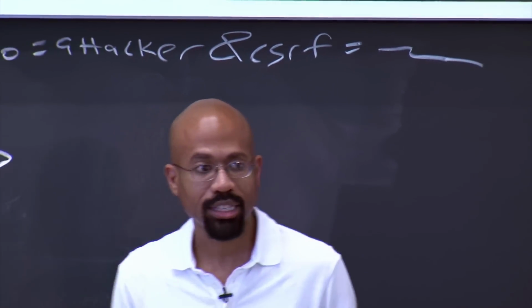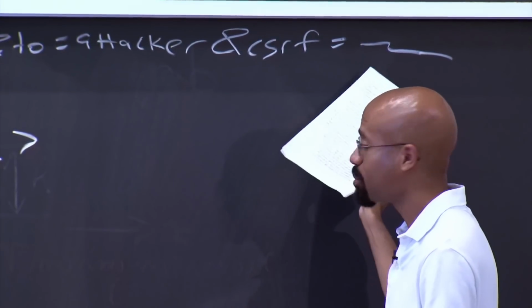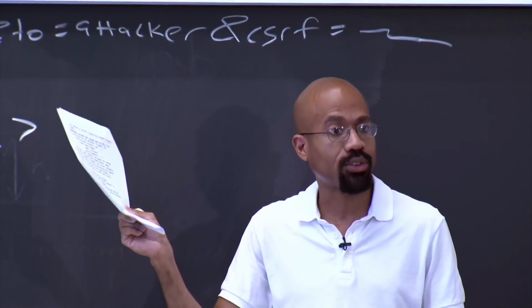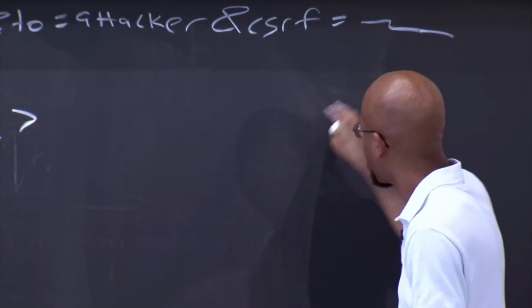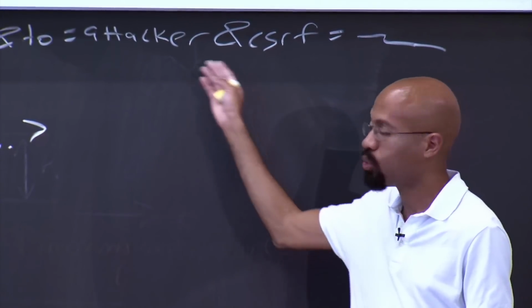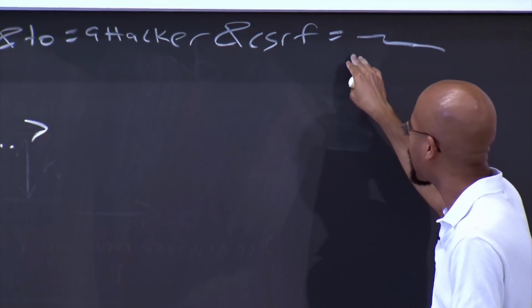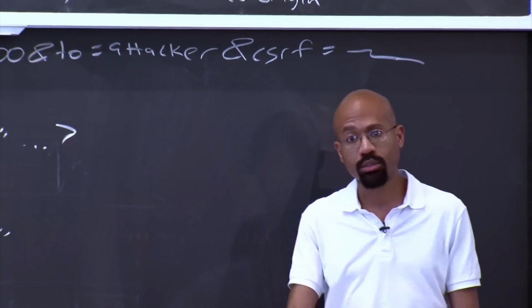Right? And so what this does is that this now means that the attacker would have to be able to guess the particular random token that the server had generated for the user each time the user had gone to the page, right? And so if you have sufficient randomness here, the attacker can't just forge one of these things. Because if the attacker guesses the wrong token, then the server will just reject the request.